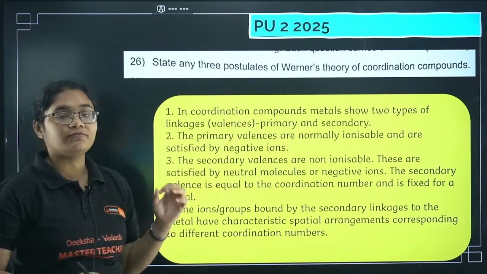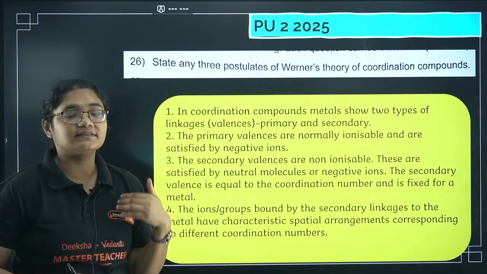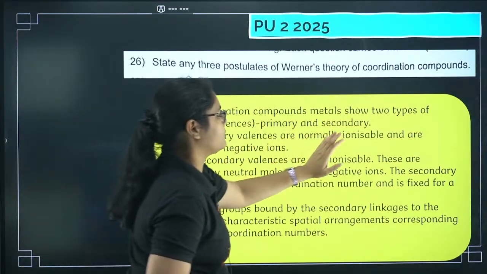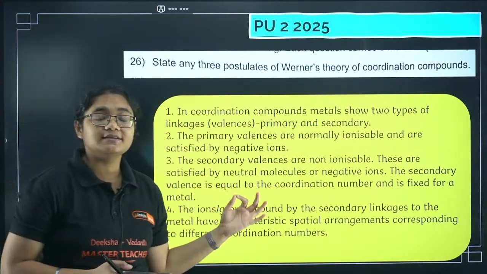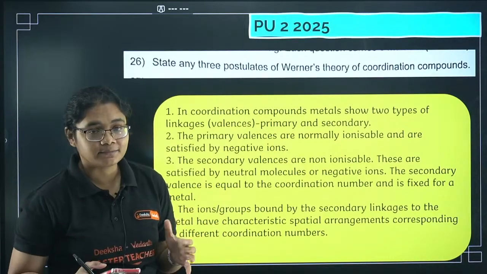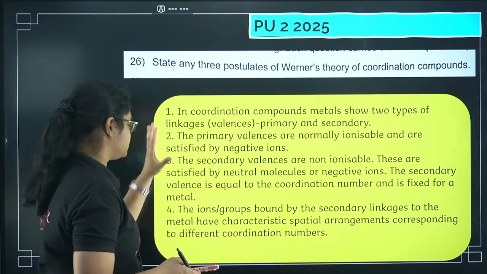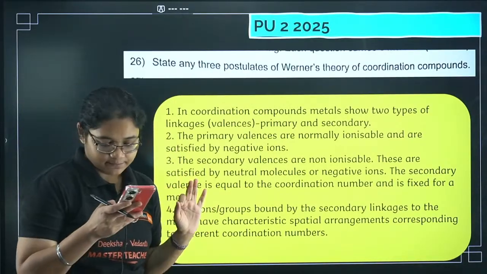For the second point, primary valencies are normally ionizable and are satisfied by negative ions. For secondary valencies, you have to write that they are non-ionizable and satisfied by negative and neutral ions. That is all, 3 points you have to write about Werner's theory.